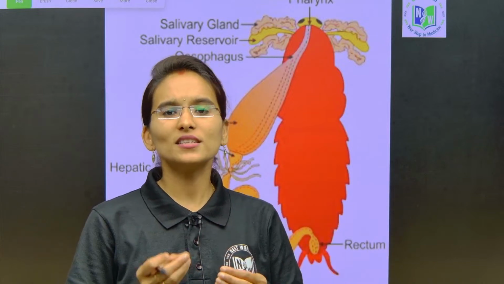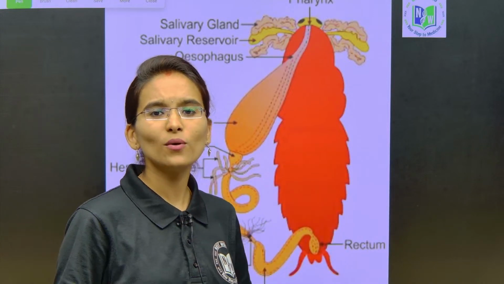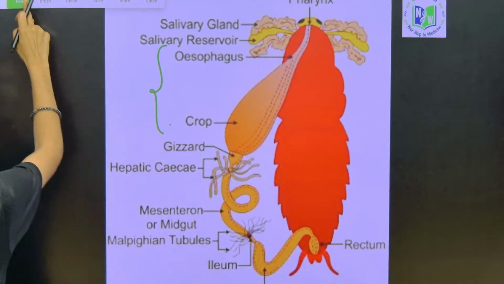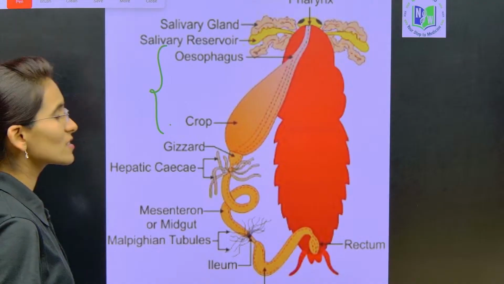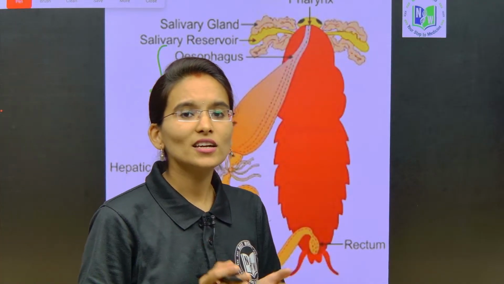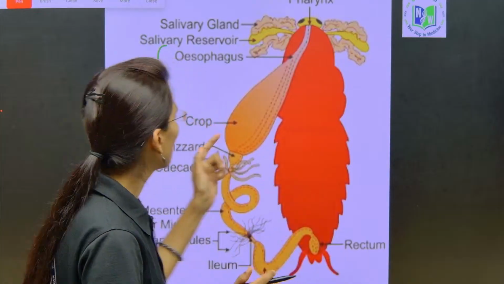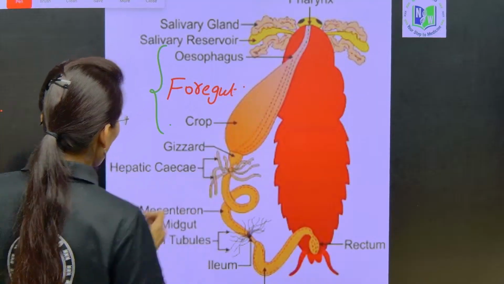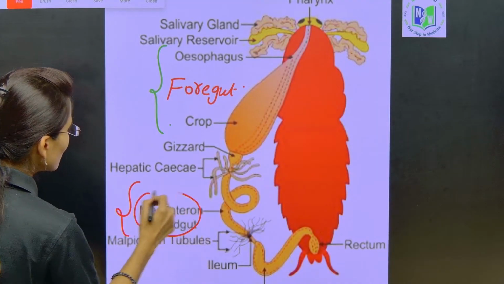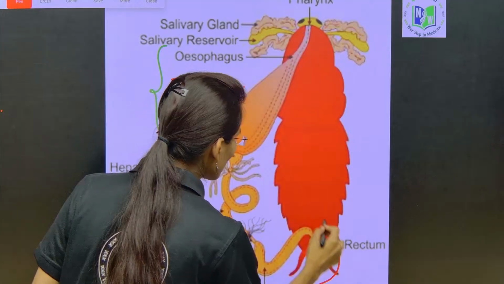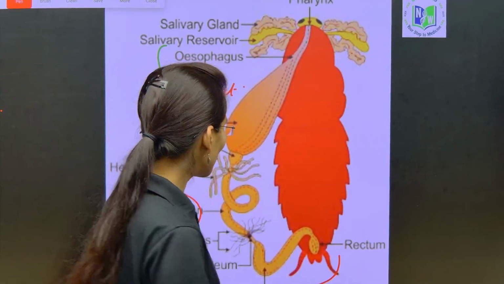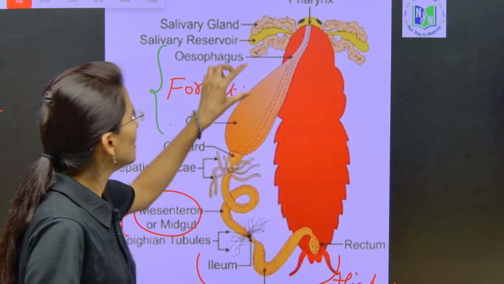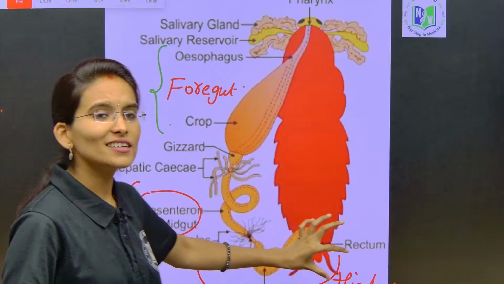The alimentary canal is usually divided into three most important parts, where we can find three different regions. One is the foregut, the next one is the midgut, and the last part of the alimentary canal is called the hindgut, my dear students.